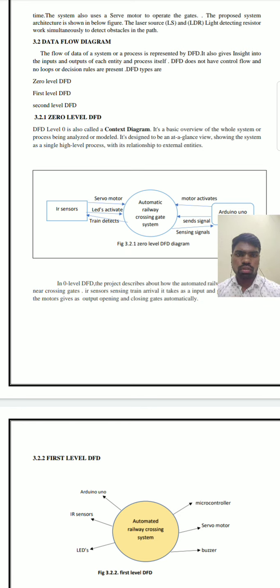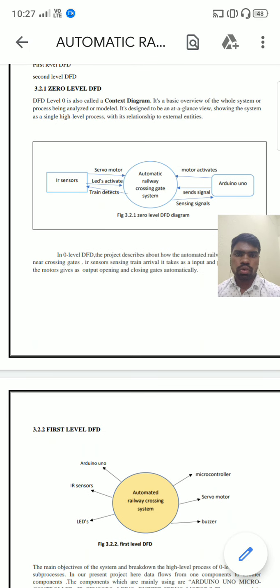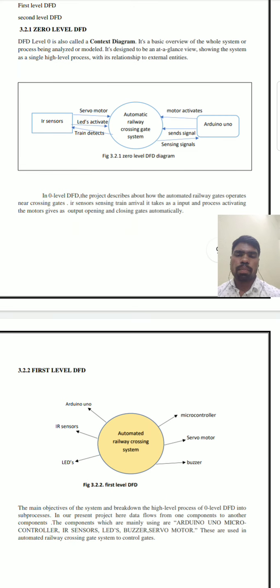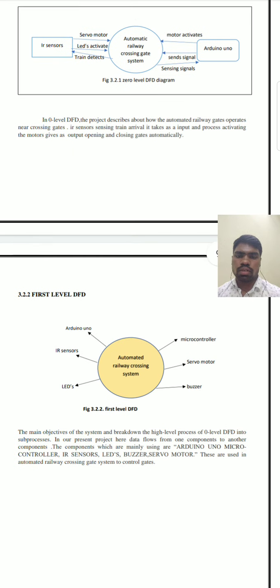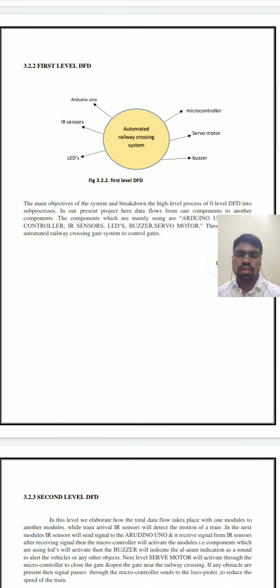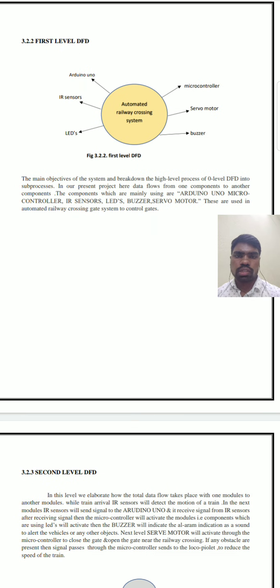It's a basic overview of the whole system or process being analyzed or modeled. It's designed to be an at-a-glance view showing the system as a single high level process with its relationship to external entities. This is the zero level railway gate system DFD diagram, and the first level DFD. In the first level DFD, in the center is the automated railway crossing system. On the components: Arduino Uno, IR sensors, LEDs, buzzers, servo motor, microcontroller.